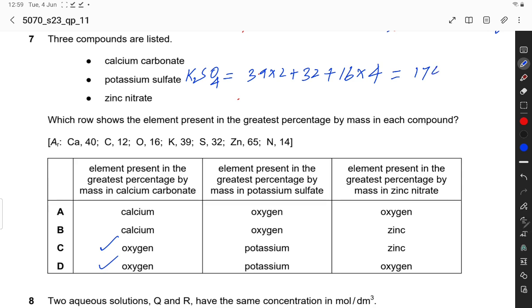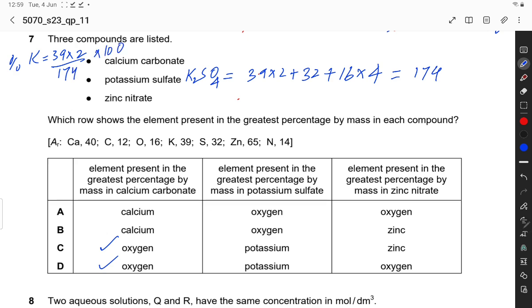This is 174, and the percent of potassium is 39 into 2, which is 78. 39 into the number of atoms 2, divided by 174, into 100.